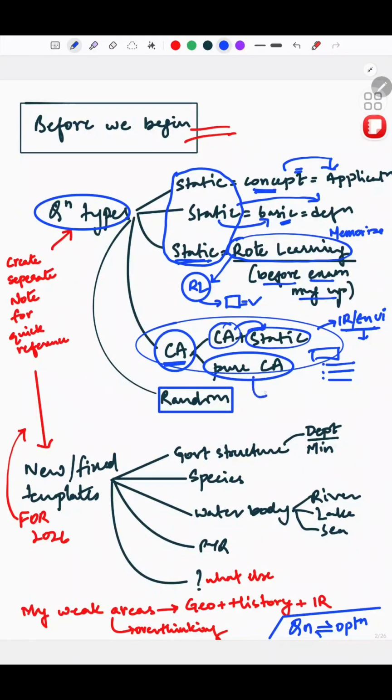This can be completely easy to solve, or completely hard to solve. I don't think there's any middle ground here, but it depends on the options as well. Then the third part is random questions.